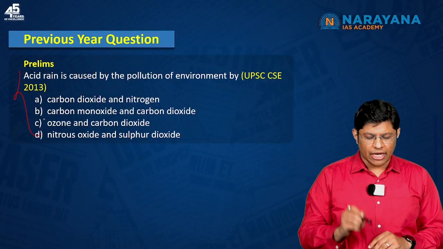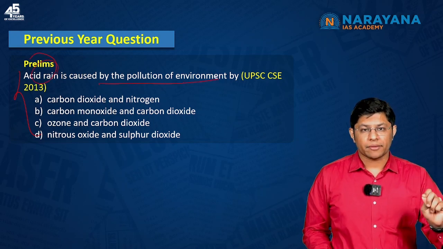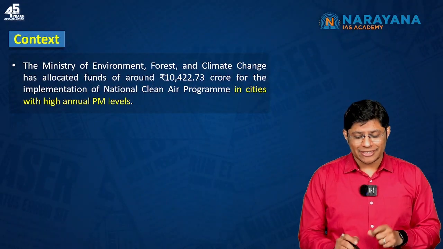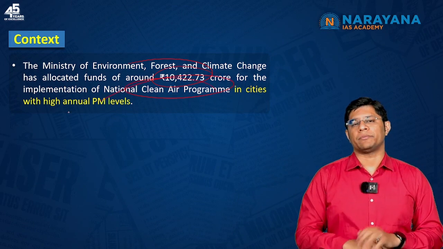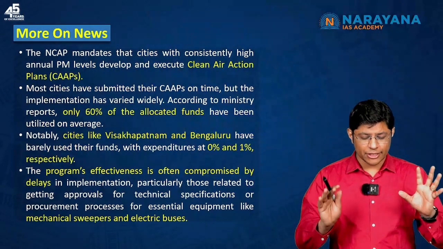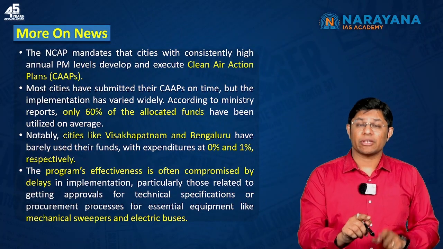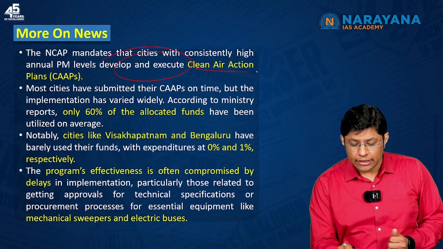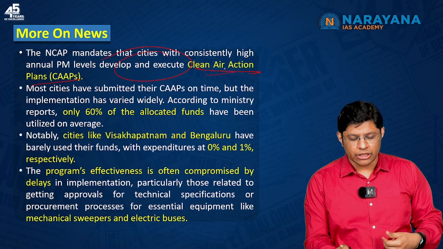A question of this nature can be asked in the examination, right? Acid rain is caused by the pollution of the environment by, right? The context: the Ministry of Environment has allotted 10,000 crore rupees for the implementation of the National Clean Air Program in cities which have high particulate matter. Now, this program mandates the cities with high particulate matter to develop and execute what? A Clean Air Action Plan. That is, every city with high particulate matter has to execute this particular plan.